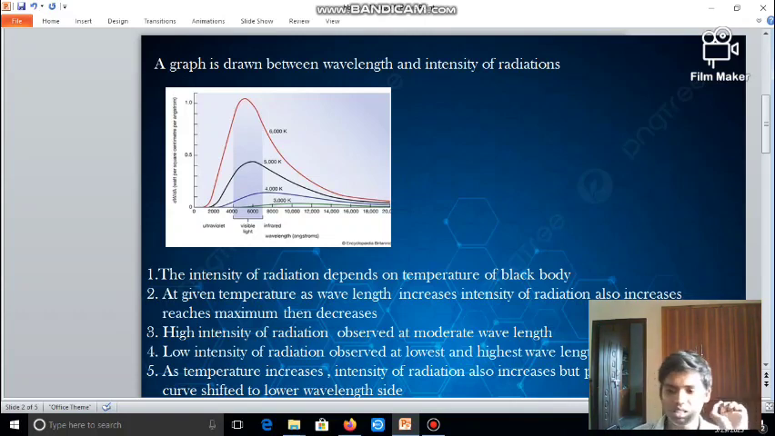The highest intensity of radiation is observed at moderate, medium wavelengths, between 4000 and 6000. The peak is not observed at the lowest or the highest wavelength; it is observed at the medium wavelength. But the lowest intensity of radiation is observed at the lowest wavelength and also the highest wavelength. So these are some unbelievable results.